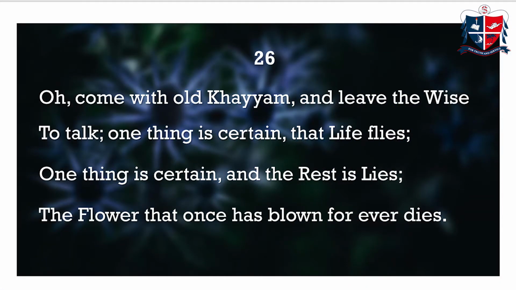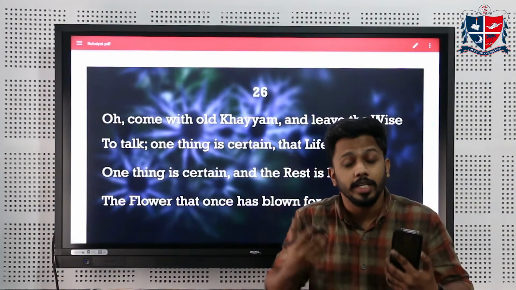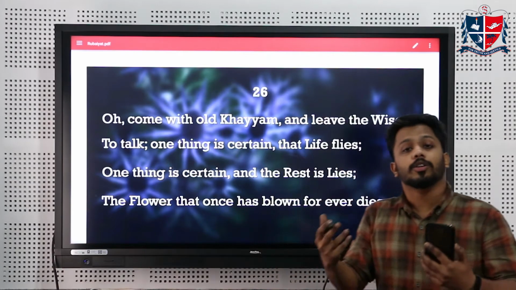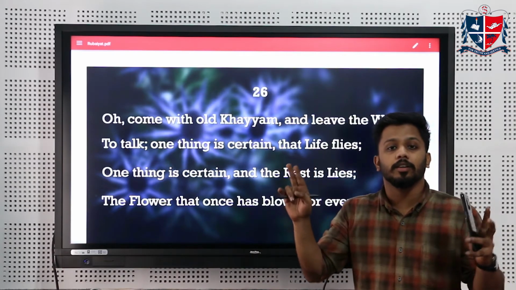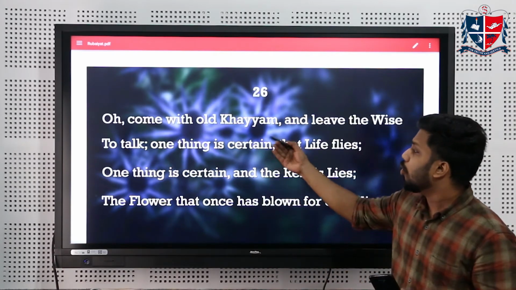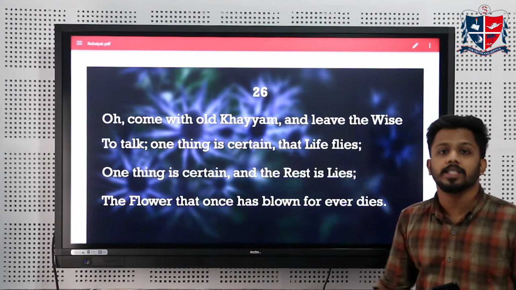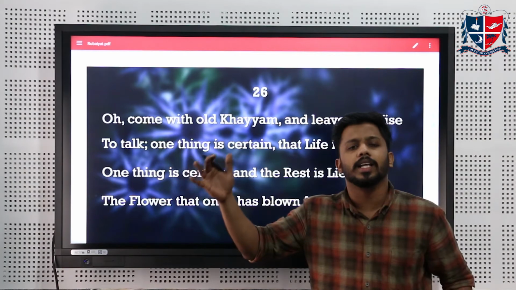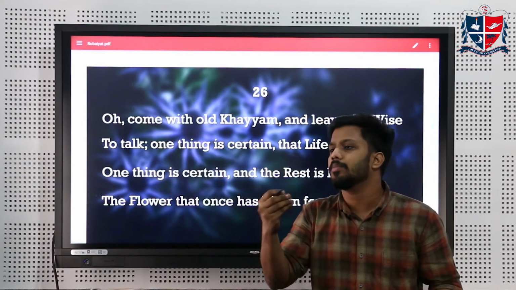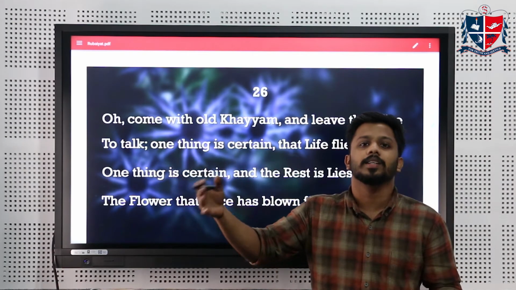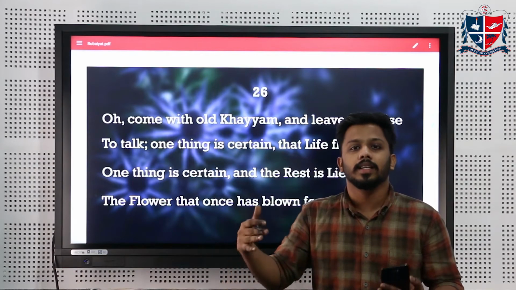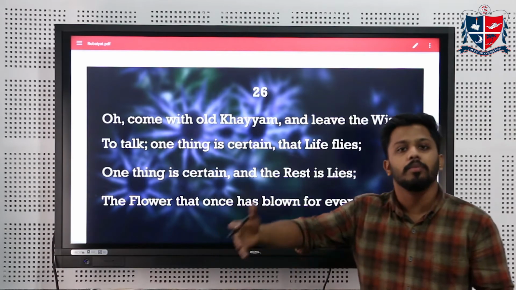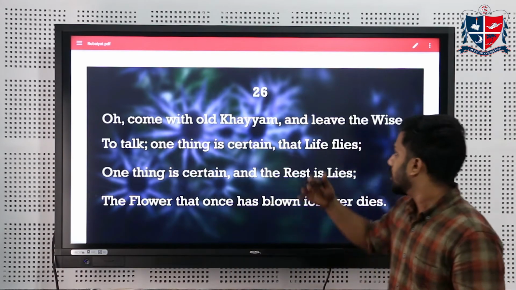Into the next quatrain. In this quatrain, Omar Khayyam is asking us to follow his own path, his own Epicurean philosophy, or the theory of carpe diem. Oh, come with old Khayyam, he's referring to himself, and leave the wise to talk. Let the wise talk. Let them use their mouths to talk. But in application, at that level of practicality, come with me, follow my philosophy.